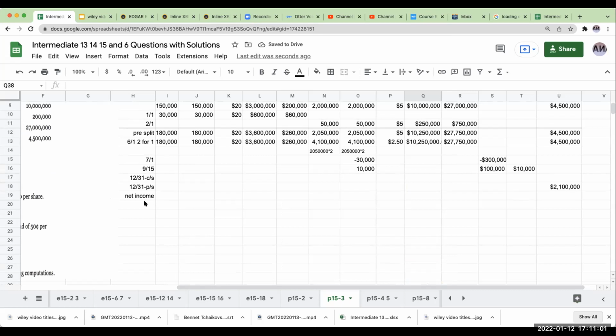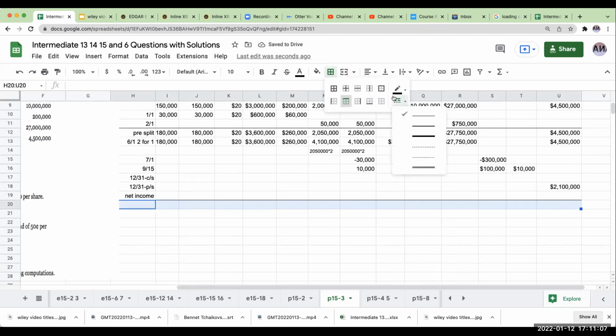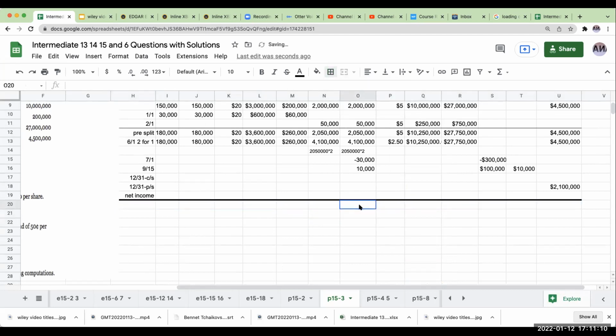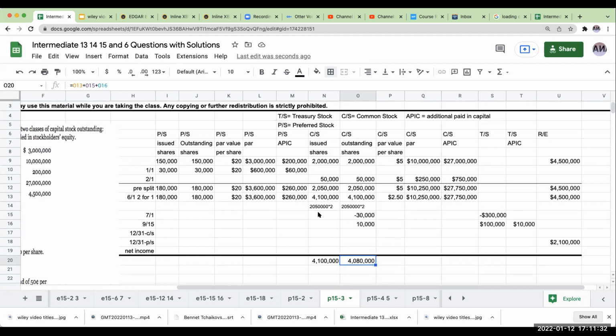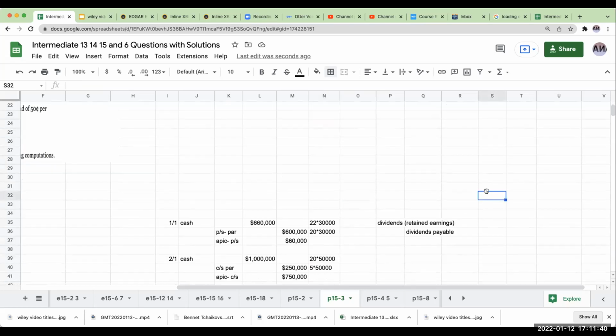So what I need to know is what is my total number of shares that are outstanding basically prior to the dividend. So I take my shares post split of 4.1 million. I bought back 30,000 and then I reissued 10,000. So my total shares outstanding are 4,080,000. Notice that I'm not going to do the dividend based on my shares issued. Why? Because I own 20,000 of the shares. I'm not going to pay a dividend to myself. Even though I like myself, I'm not going to pay a dividend to myself.